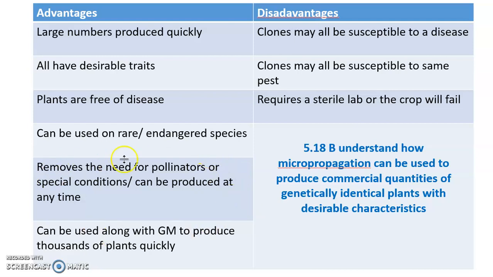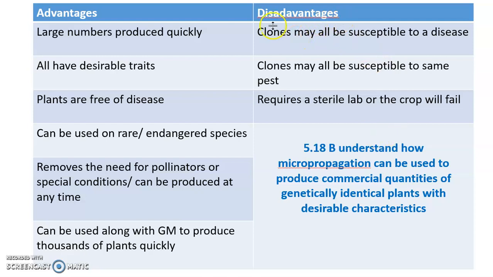Also is this idea that we don't need to have pollinators, it's all artificial, so we can speed it up and we can do it at different times of the year. So we can grow plants in the winter where ordinarily they would only grow in the summer. We can also do this with genetically modified plants, which we'll come back to later on.